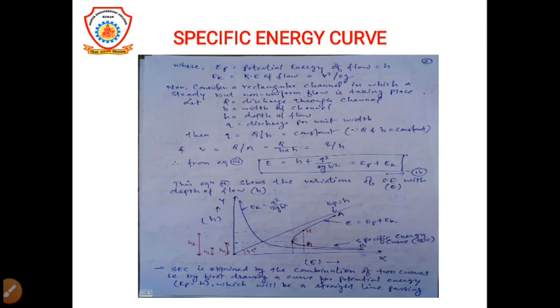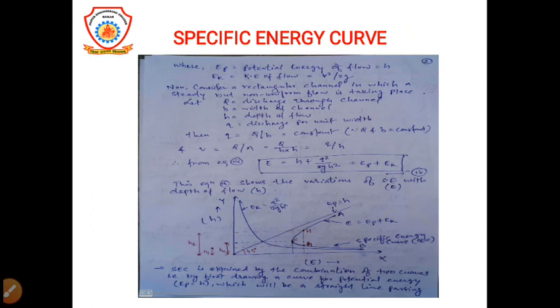Let Q be the discharge through the channel, b the width of the channel, h the depth of flow, and q the discharge per unit width. Now q will be capital Q upon b, that will be constant. Small q stands for discharge per unit width, and mean velocity will be discharge upon area. Area is the multiplication of width and depth of flow, so v is q upon h.